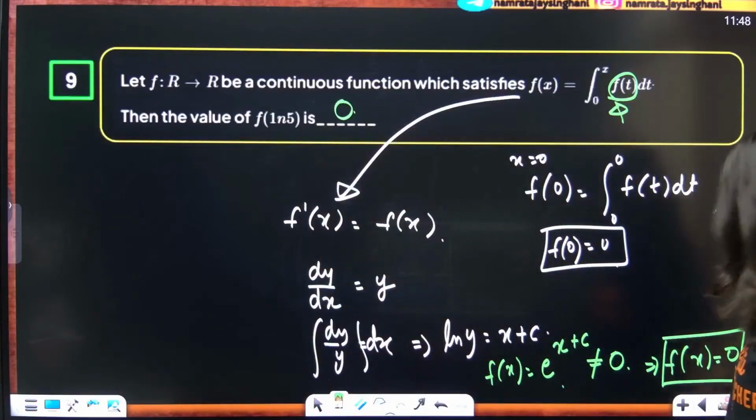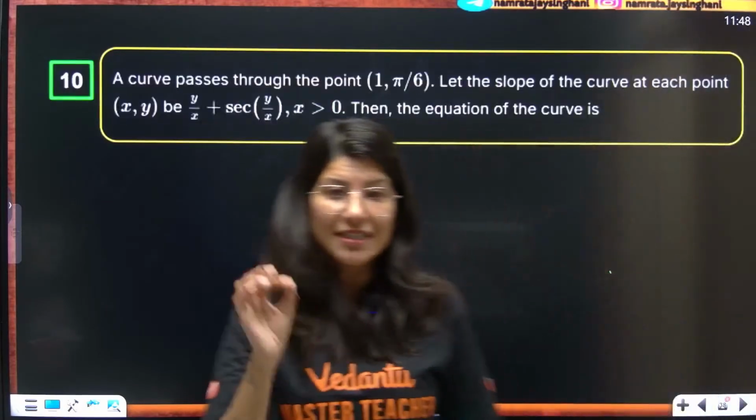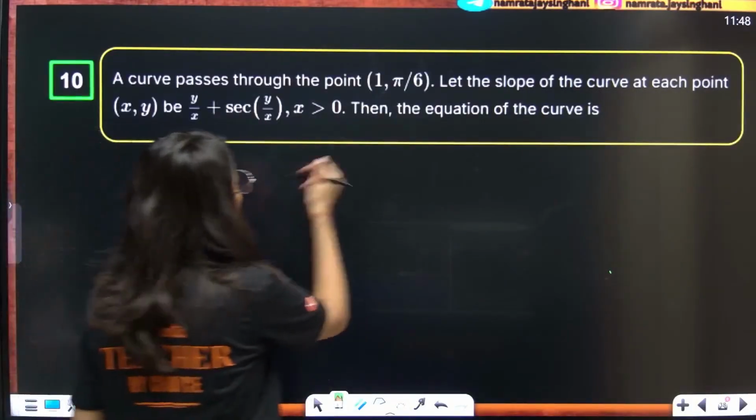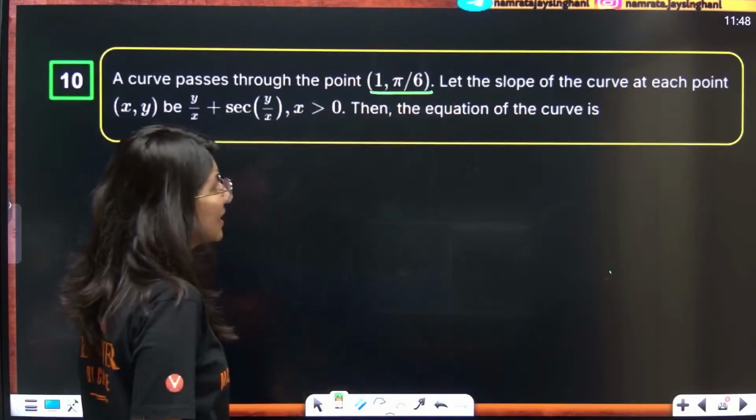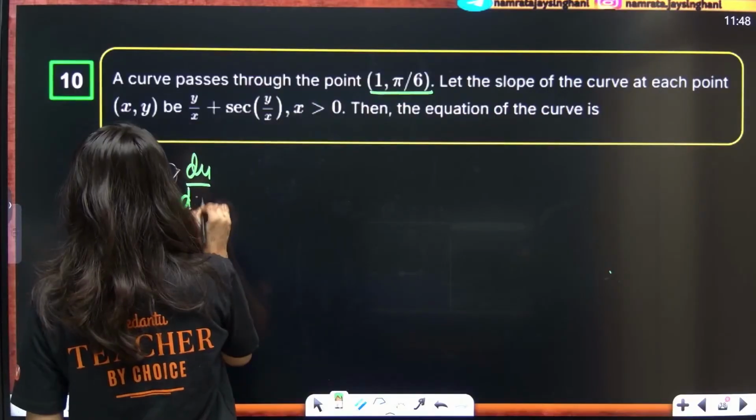Yes everybody, next question on your screen. Homogeneous differential equation. Simple question, not a very difficult question. A curve passing through the point (1, pi/6). The slope of the curve, that means dy/dx, is what they are giving.